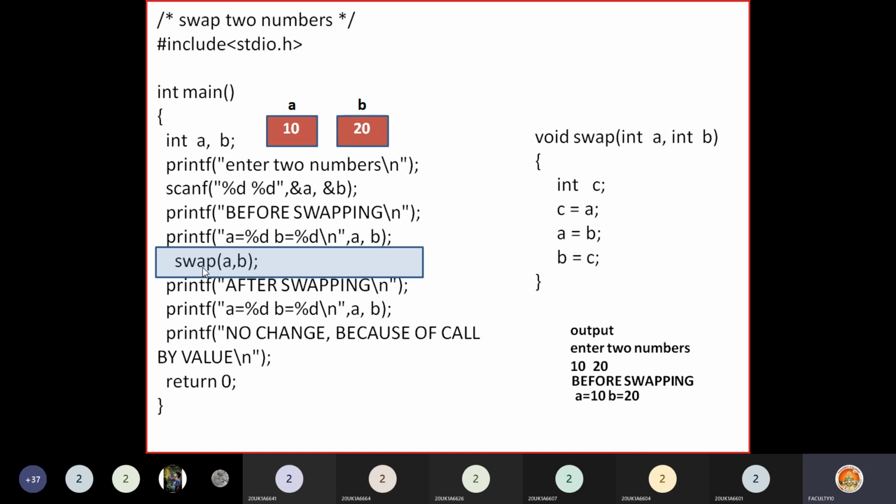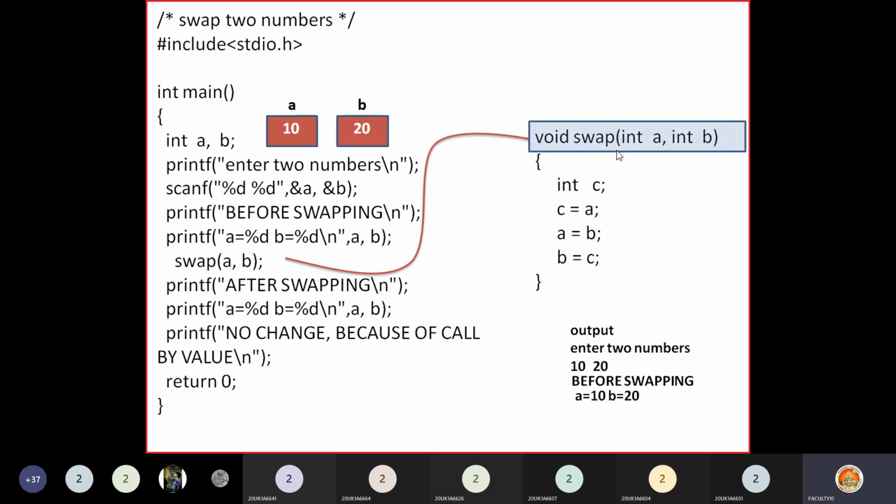It is as equivalent as swap 10 comma 20. To the compiler, it is swap 10 comma 20. Okay, so from here when this function is called, directly control jumps to this function definition. Till now it was executing the main function. So when this statement is executed, control jumps to this function, control comes here.